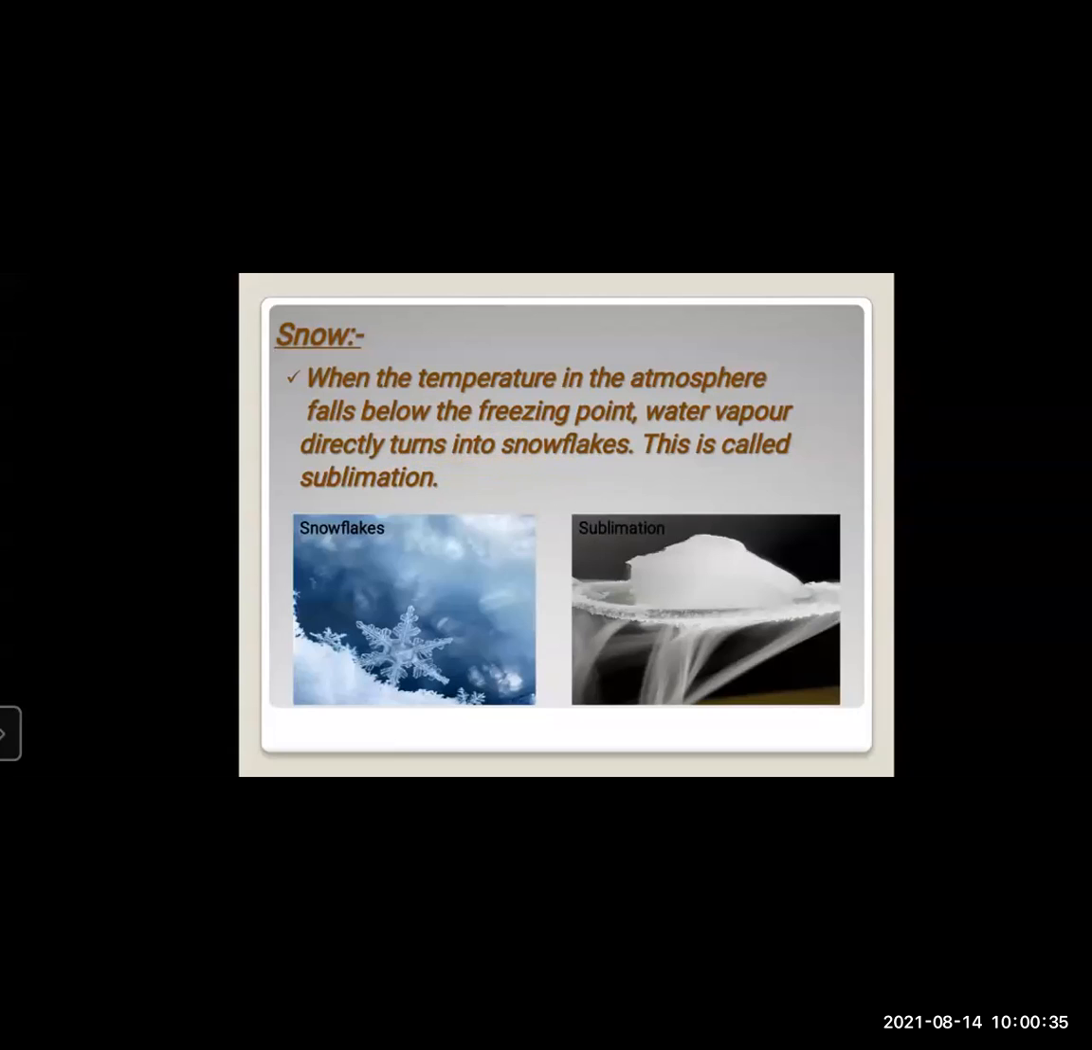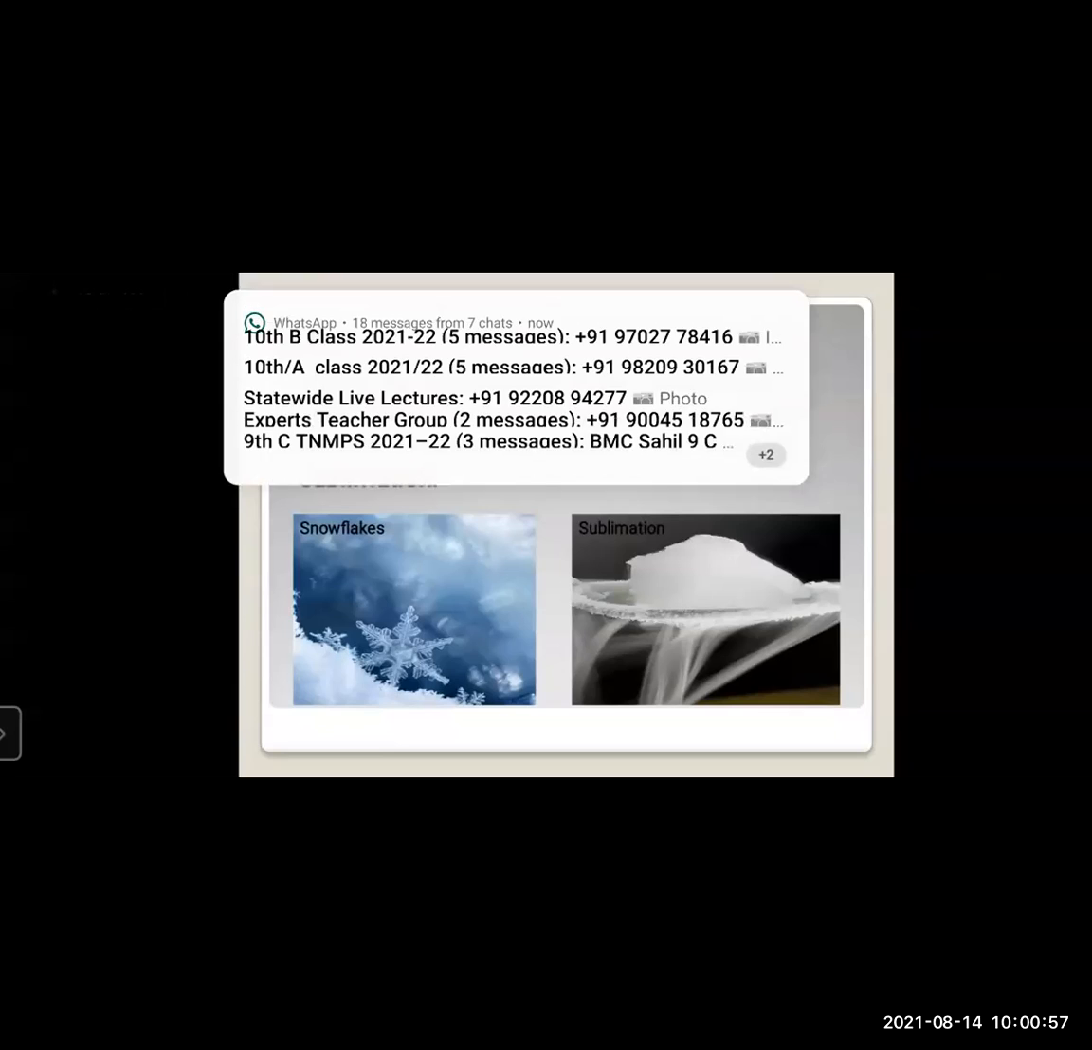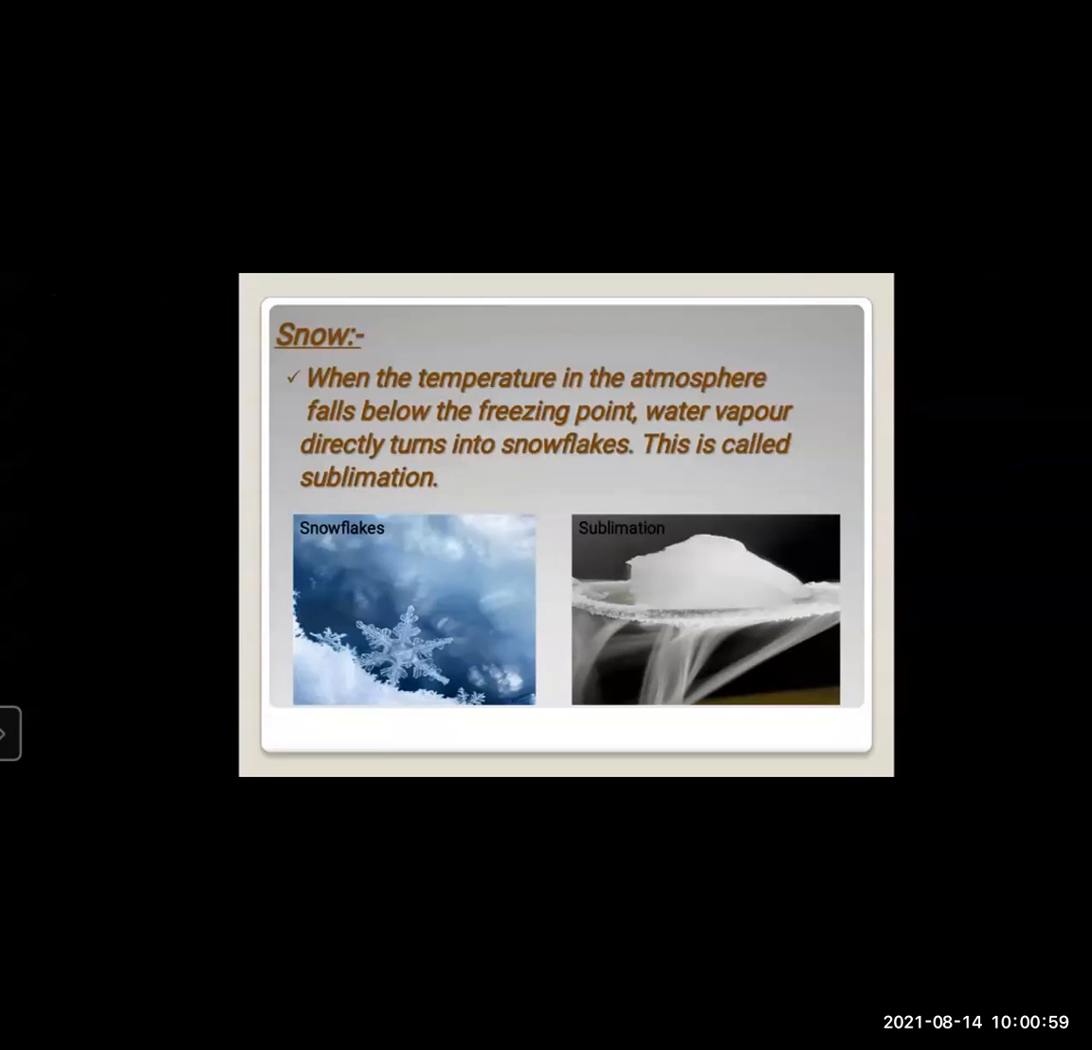Snowflakes means what? Pieces of snow, with a star-like shape. Snowflakes means pieces of snow. This is called sublimation. When the temperature is below the freezing point, water vapor will turn directly into snowflakes. This is called sublimation. And always remember, sublimation is a chemical process. Yes, it is a chemical process.